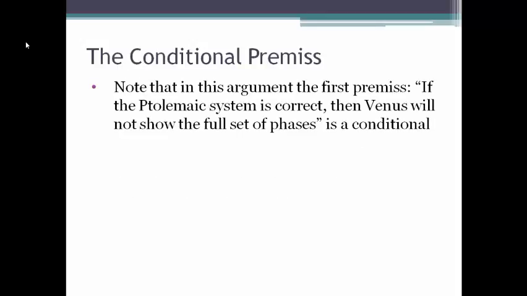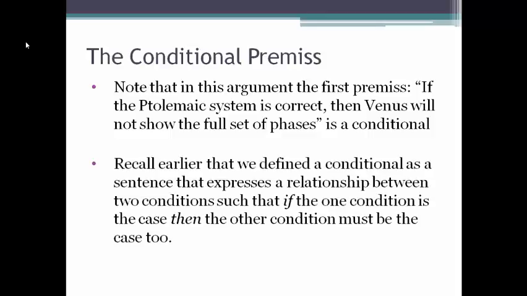Note that in this argument, the first premise, if the Ptolemaic system is correct, then Venus will not show the full set of phases, is a conditional. And this is a term we've covered before. We defined a conditional as a sentence that expresses a relationship between two conditions, such that if the one condition is the case, then the other condition must be the case too.